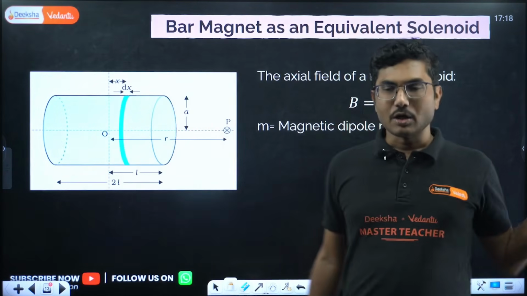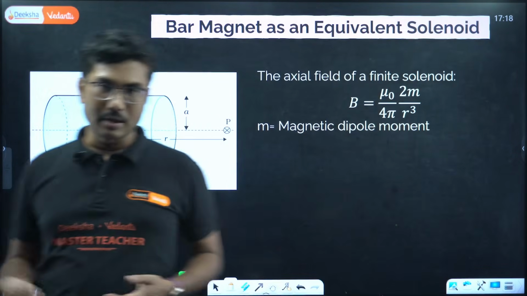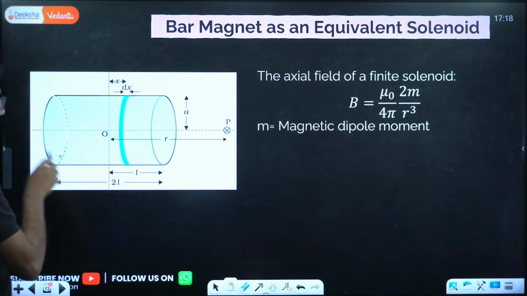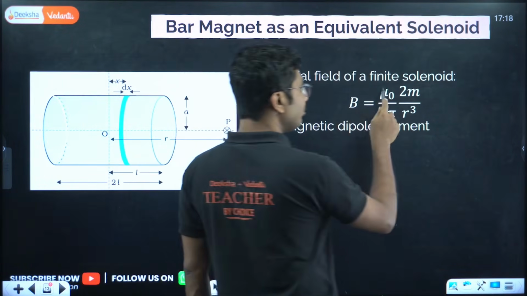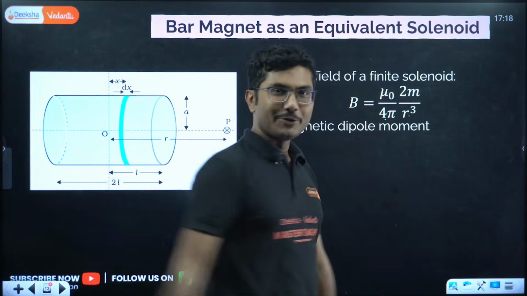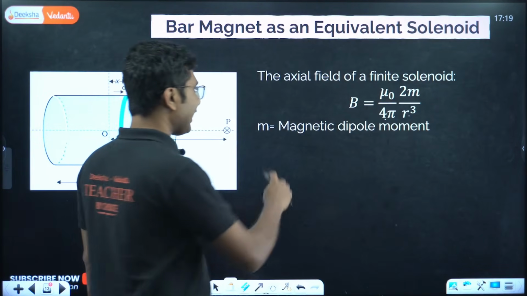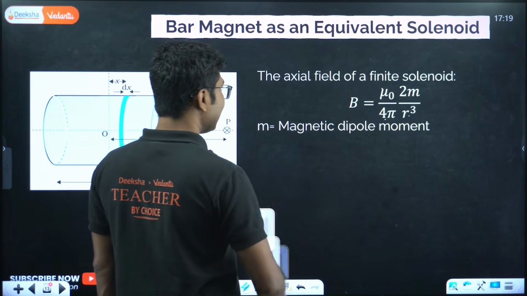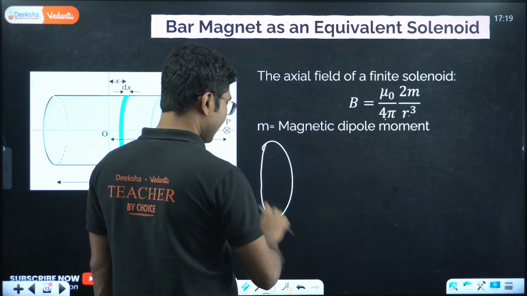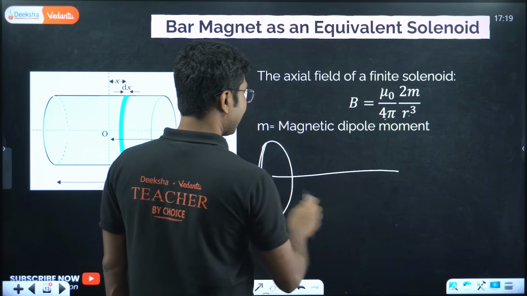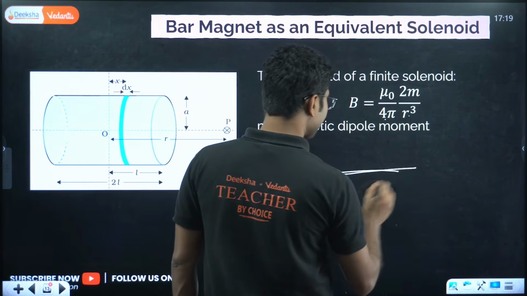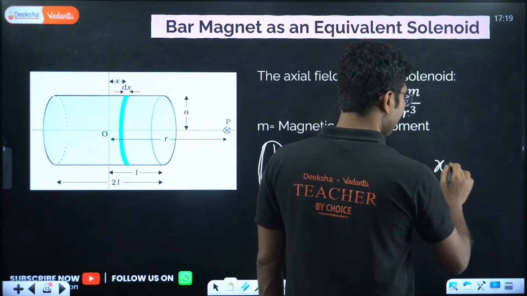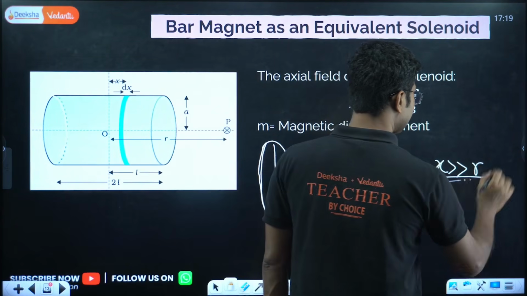Now if you put a core inside a solenoid, it also becomes a magnet, and the magnetic field due to a solenoid is given by B equals mu naught by 4 pi, 2m by r cube. You remember where it came from? It came from the magnetic field of a coil, and that is a single coil. If you have a coil over here, you are trying to find the magnetic field due to this coil at some distance, say x, and one condition was definitely there, x is much greater than the radius of the coil.